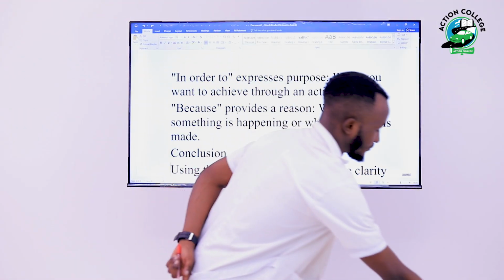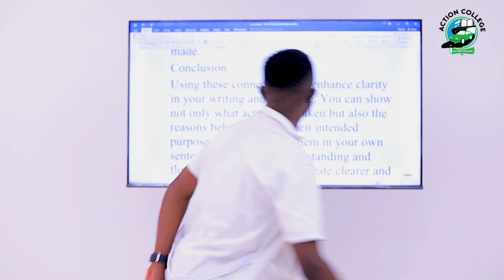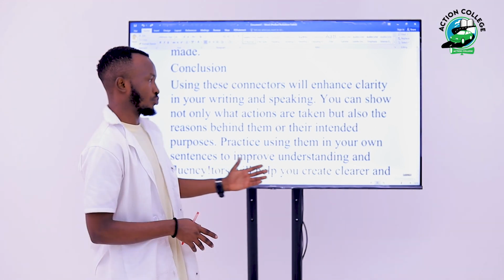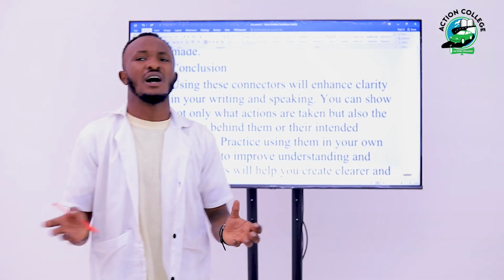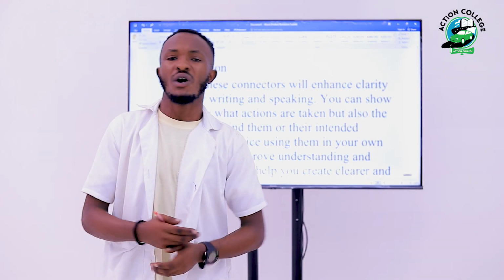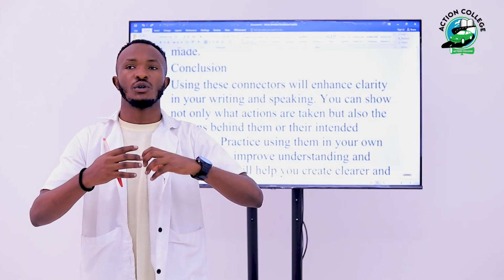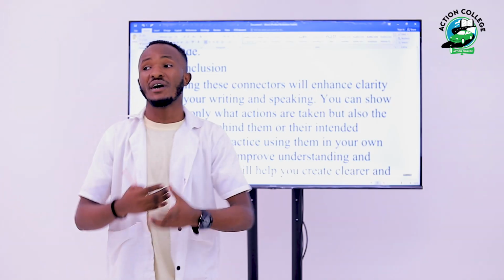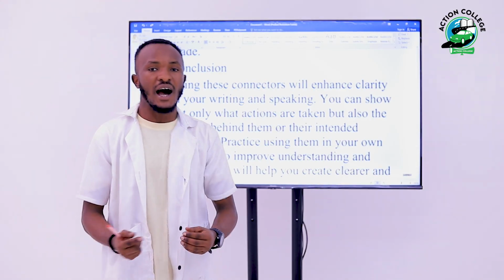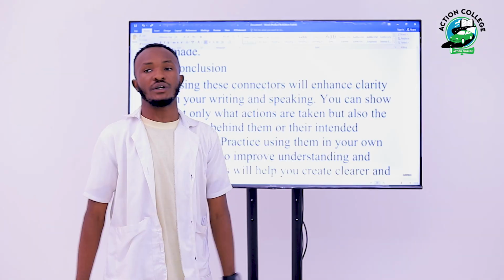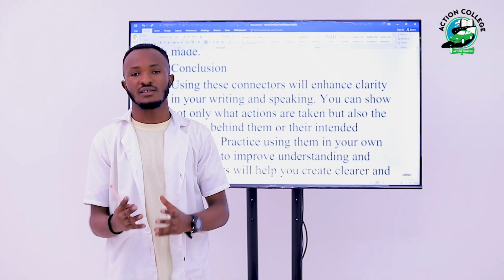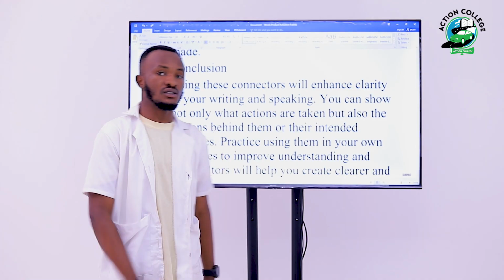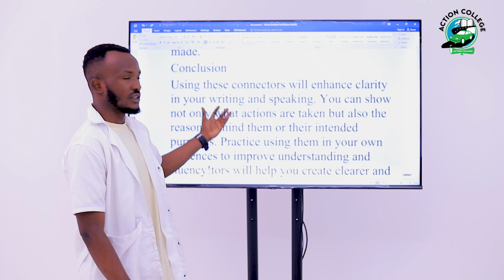Now, let us take a conclusion of this lesson. Using these connectors will enhance clarity in your writing and speaking. Because sometimes people are just struggling to know how they're going to express the reason why they have done a certain thing. But after having a look at these two connectors, I'm sure that you are able to know how you can exactly use these two connectors, in order to and because.